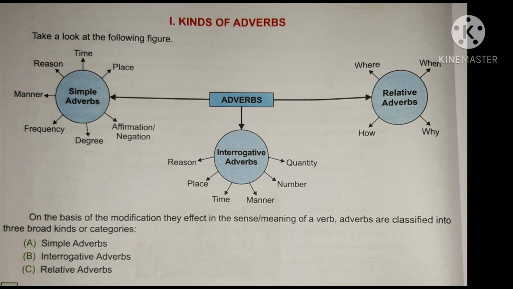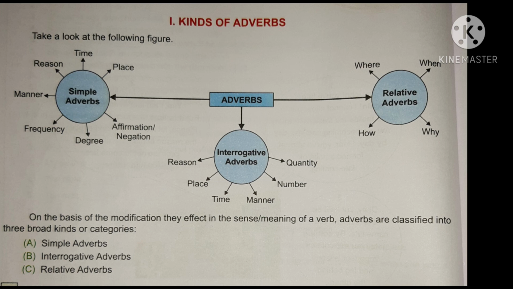And the last type of adverb is adverb of affirmation or negation. Affirmation means it is a positive sense, positive aspect. And negation means negative aspect. So adverbs of affirmation are the words which express affirmation or the positive aspect of an action. For example, I am asking you, could you please help me? Then you are saying, yes, I can. There, yes is the adverb of affirmation.